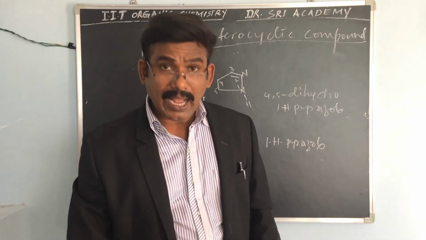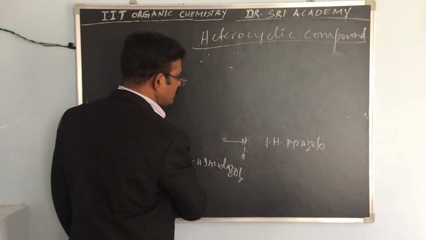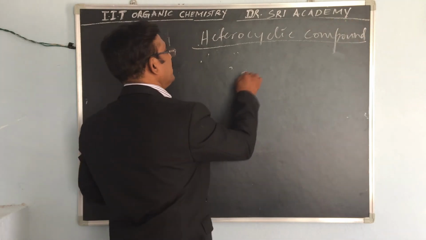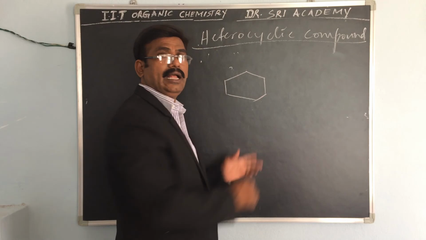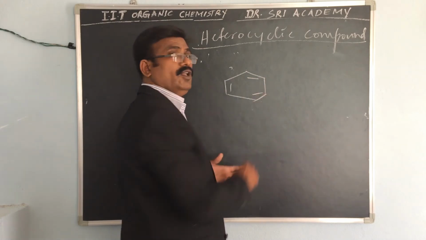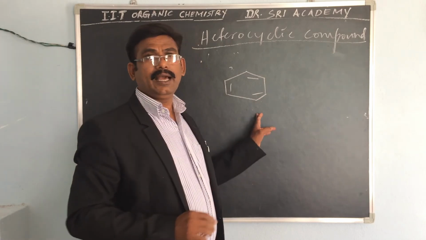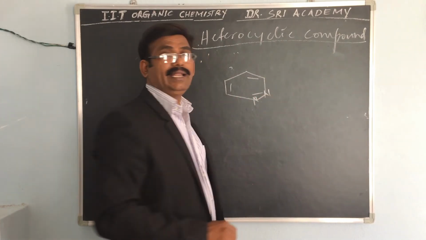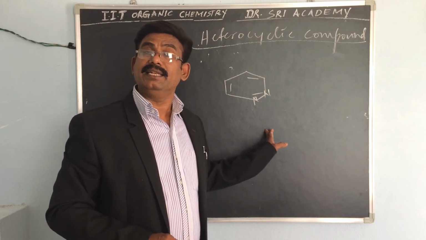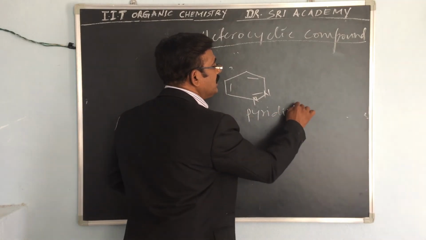If a hexane ring compound has to be taken, how can you give that name? This was the pentane compound. If a hexane compound is there, keep three double bonds like a benzene ring. Inside the benzene ring, with one nitrogen here, what is this name? This is simply pyridine. We can say pyridine.